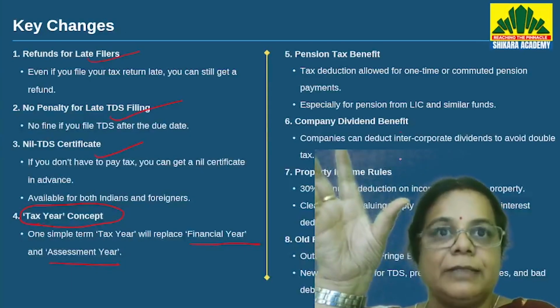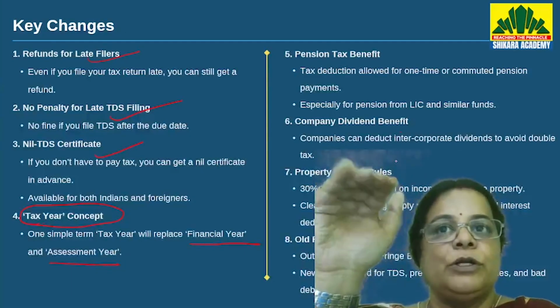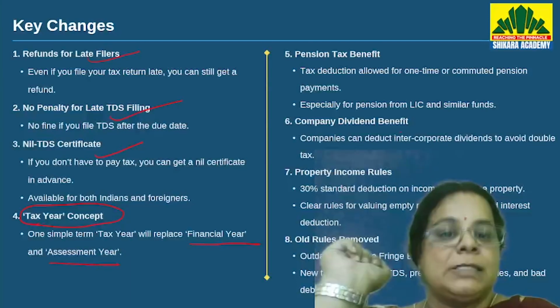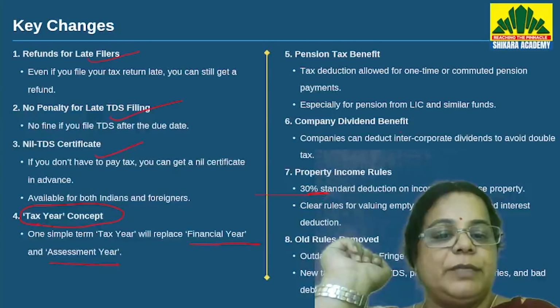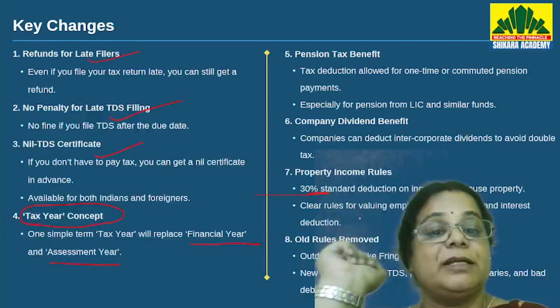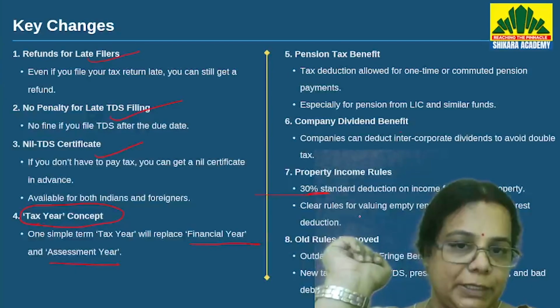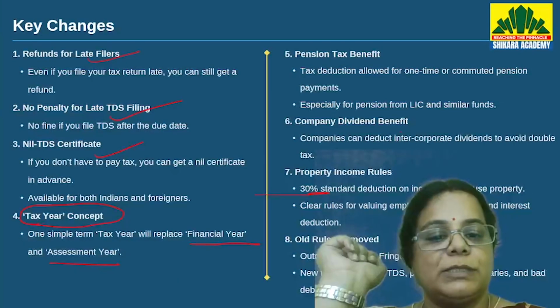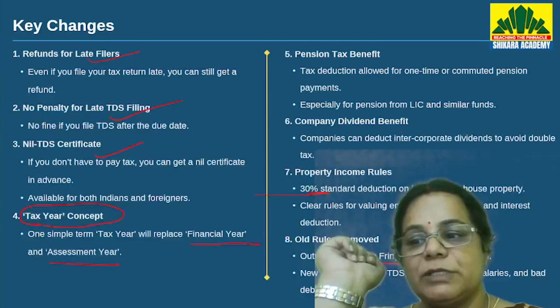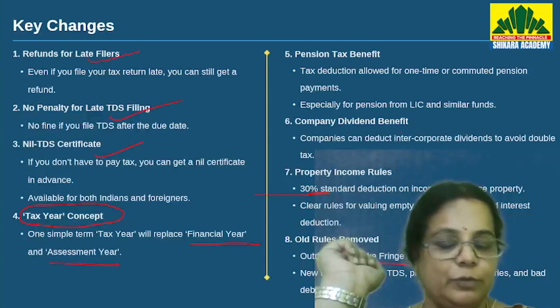So it is simplifying the taxation system. It is going to reduce the burden on taxpayers. Property income rules, 30% standard deduction will be there on income from property. However, clear rules for valuing empty rental properties have also been laid out. Now, old rules removed. A lot of old rules which are no longer in existence have been removed.